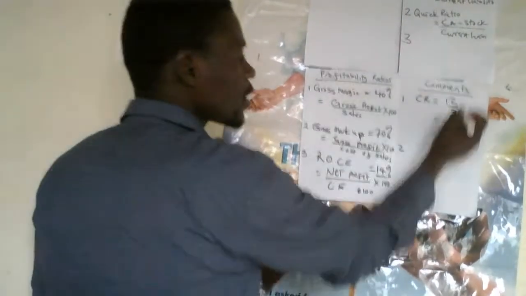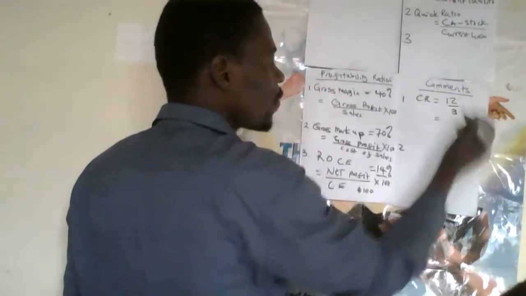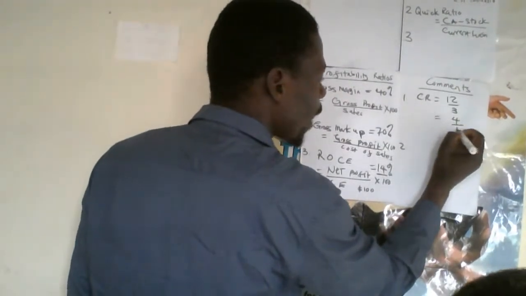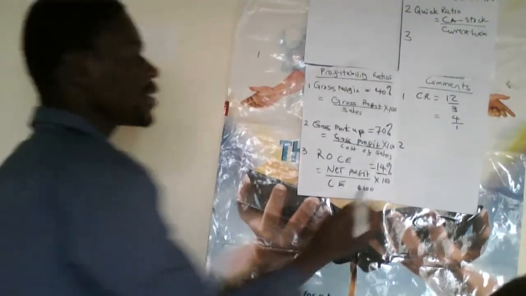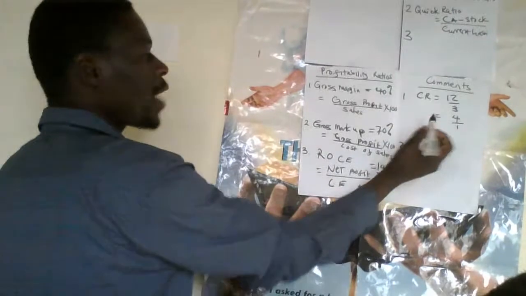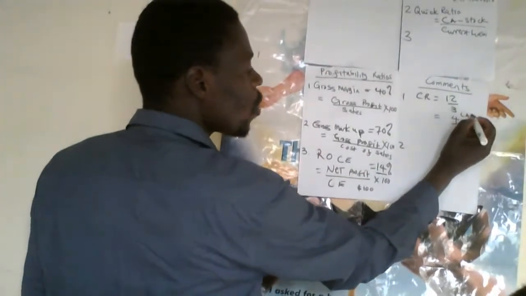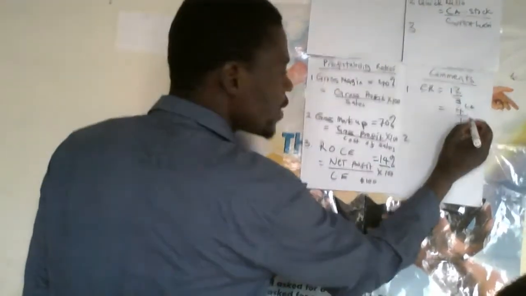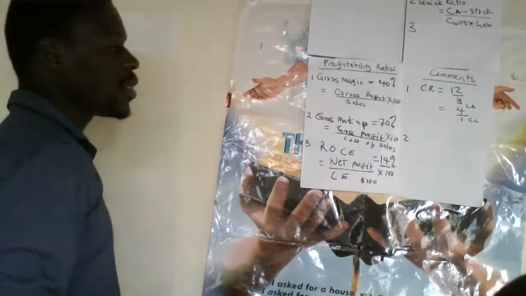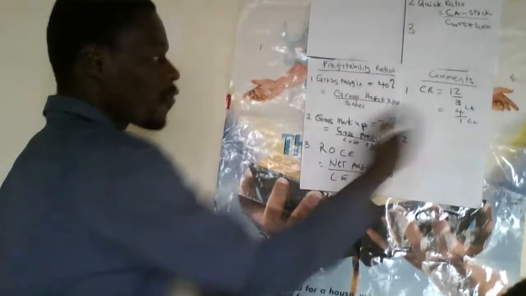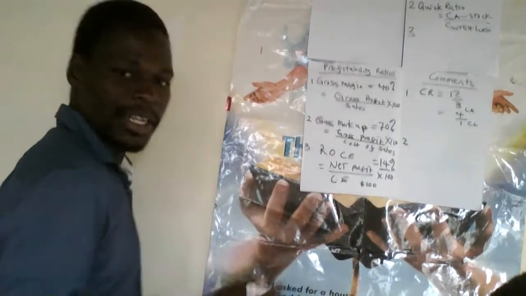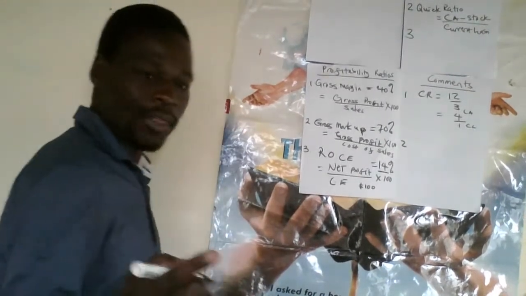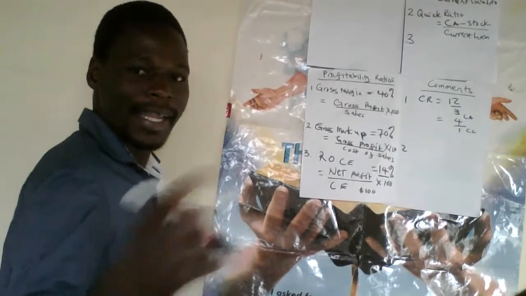So you divide 12 by 3, and that gets you 4:1. If our current ratio is 4:1, it means you have 4 of your current assets to meet 1 current liability. This is a highly liquid business. Remember, liquidity is the ability of the business to meet its short-term liabilities.